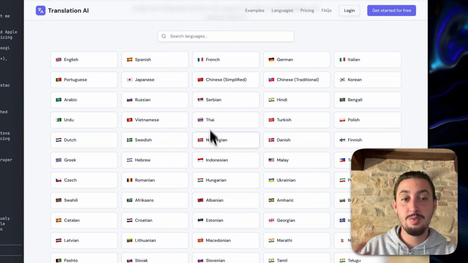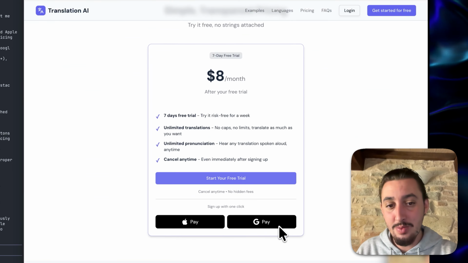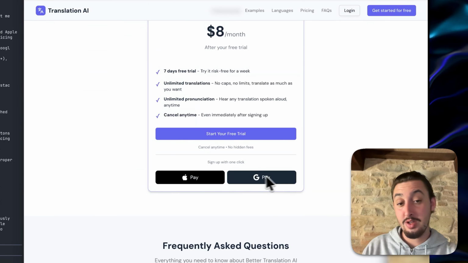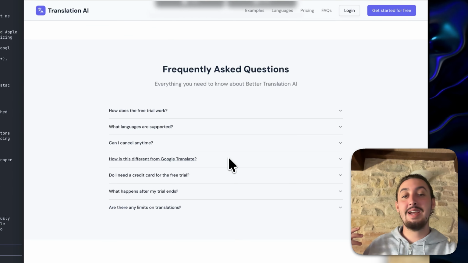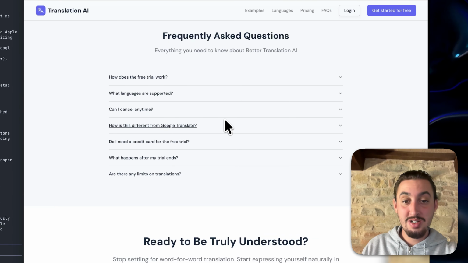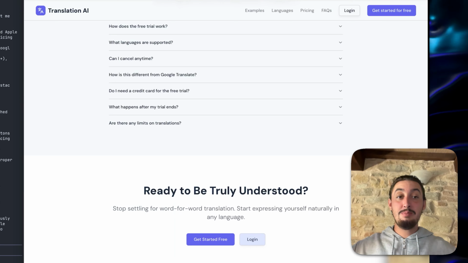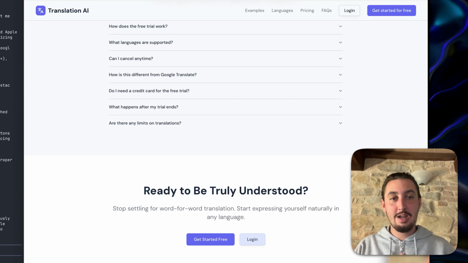We still have these sections. We have a section that shows all of the languages that we use. We have made the pricing section a lot better, showing people that you can pay with Google and Apple Pay. There are frequently asked questions as well. And then the call to action. So this is looking a bazillion times better, and I bet it's going to convert better too.